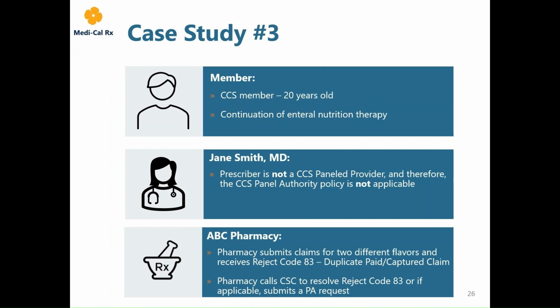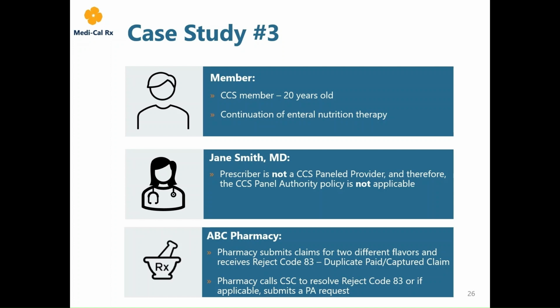ABC Pharmacy submits claims for two different flavors of the enteral nutrition product and receives reject code 83 for a duplicate claim. Even though the member is receiving a continuation of therapy and reject code 75 is not applicable at this time, all other claim edits do apply, including but not limited to reject code 83.